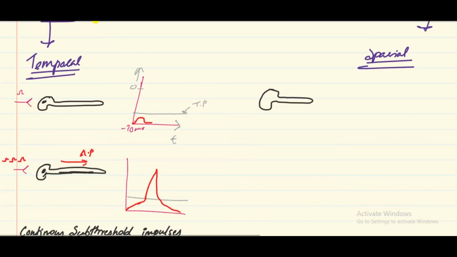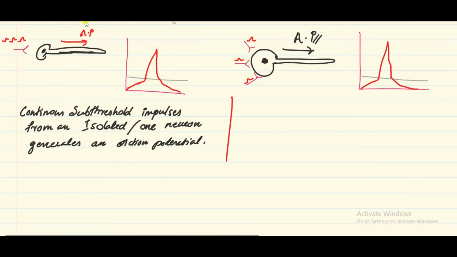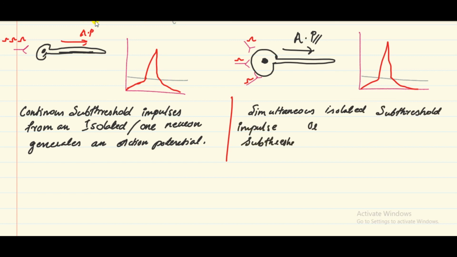So what is happening in spatial summation? Multiple neurons are involved, but the impulses are at subthreshold level, so it is not going to produce an action potential. But if there is a simultaneous impact of impulses from many neurons, it is able to produce an action potential. Simultaneous isolated subthreshold impulses from many neurons generate an action potential.